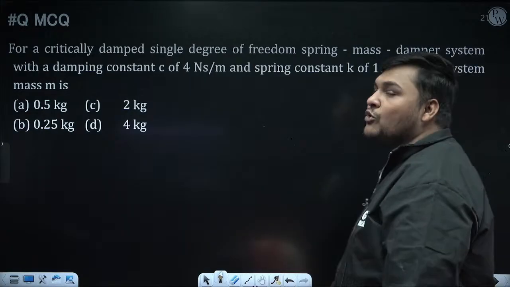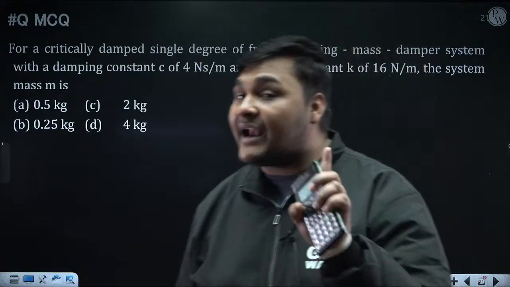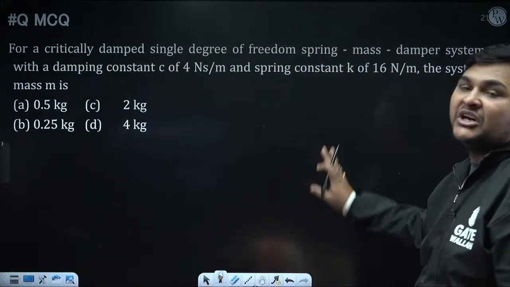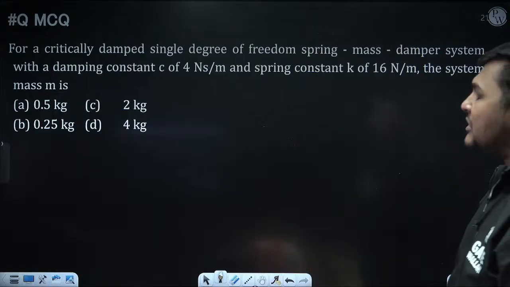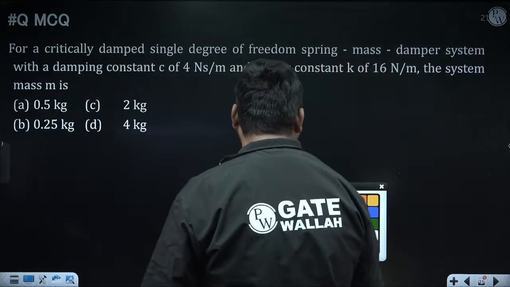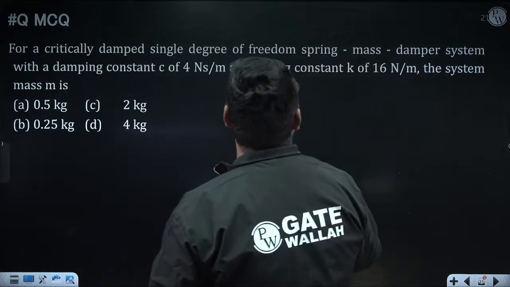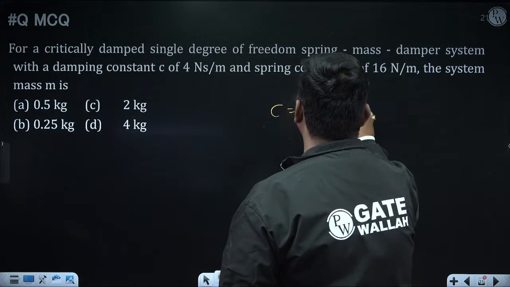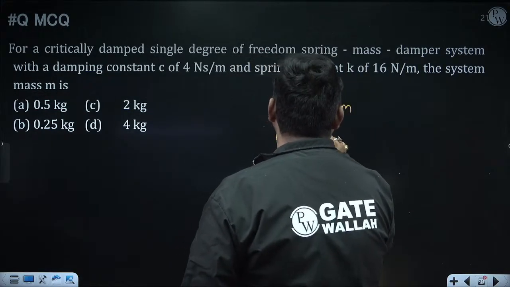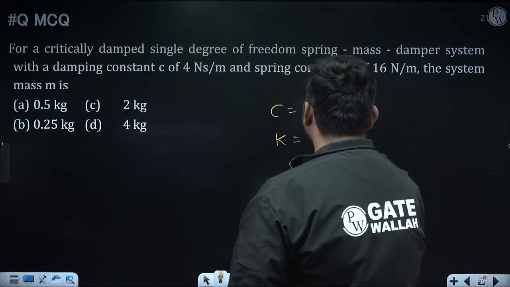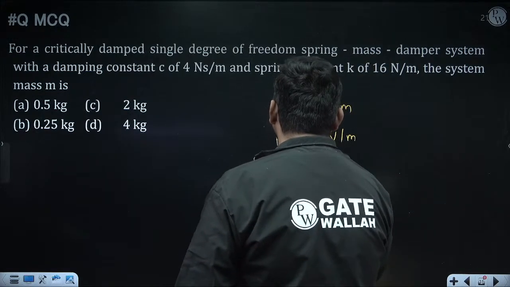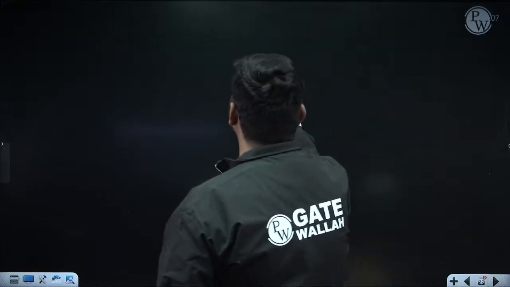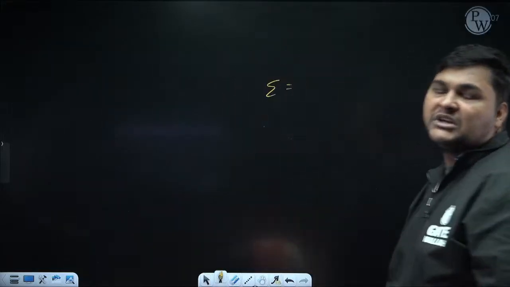See, whenever a question is coming like this, and if the diagram is not given, always consider the general case. And if you are considering the general case, you can use the formula of the general case. So here in this case, the damping coefficient C is 4 Newton second per meter. Stiffness of the spring K is 16 Newton per meter. Mass is unknown, but it is given it is critical damped. Critical damped means zeta equal to 1.